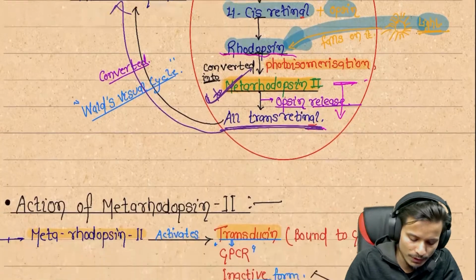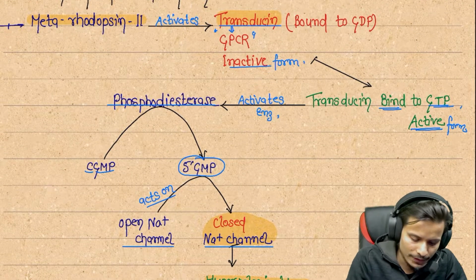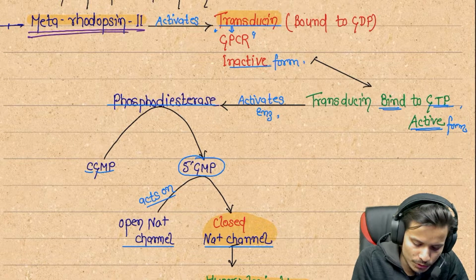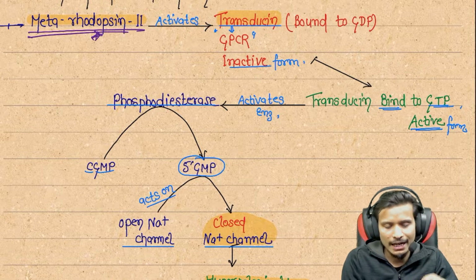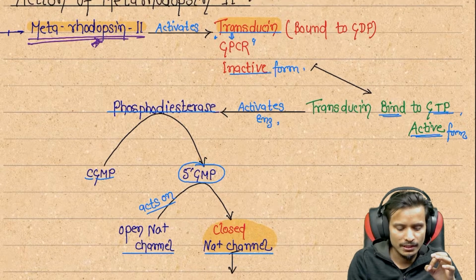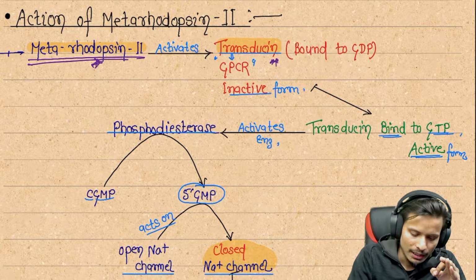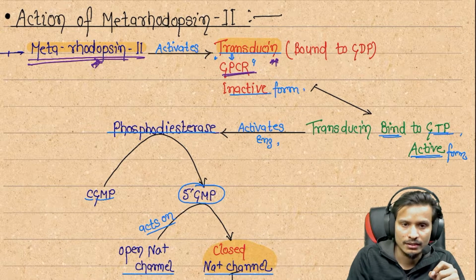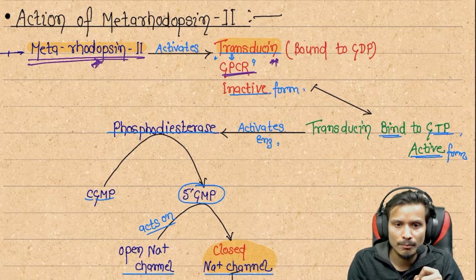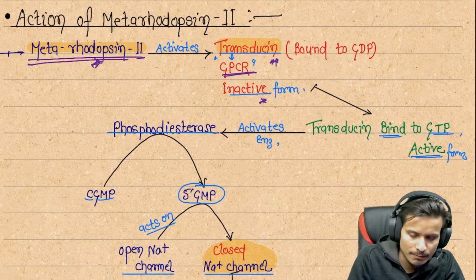So this is the visual function. What is the role of metarhodopsin here? Metarhodopsin 2 is performing its action. It activates a protein that is called transducin. This metarhodopsin activates the transducin protein, which acts on the GPCR, the G protein coupled receptor.